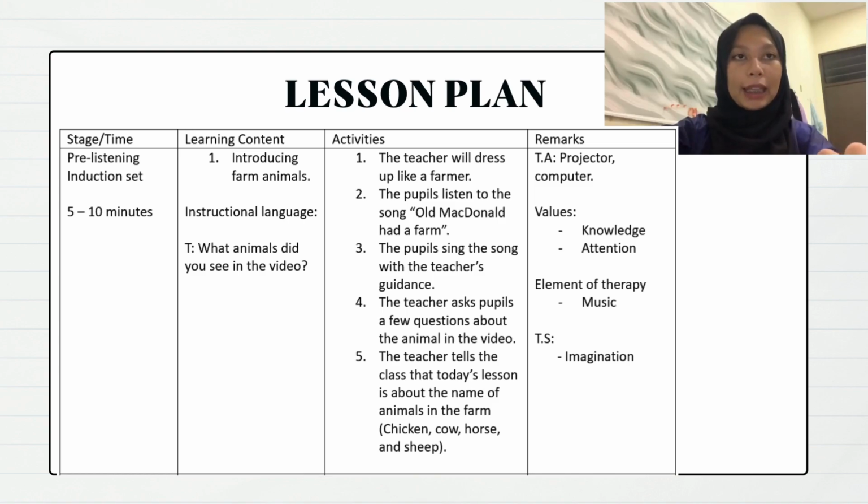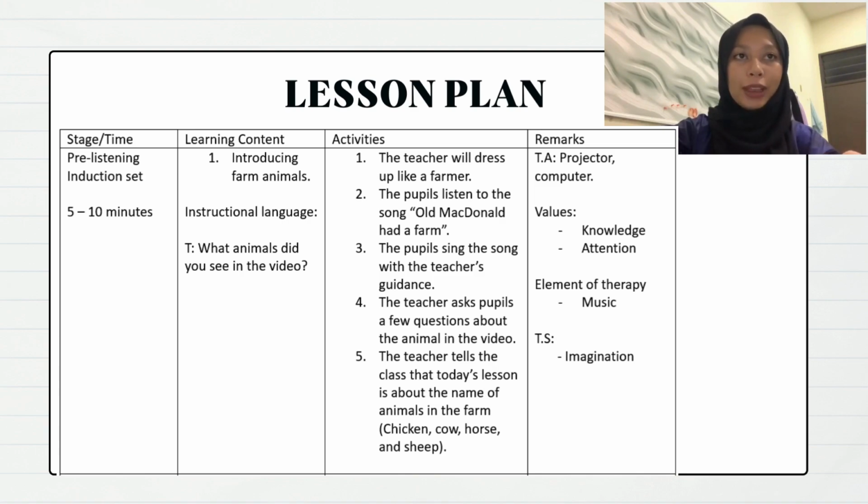So I already chose 4 animals, which are chicken, cow, horse, and sheep. The teaching aids that will be used are a projector and a computer. The projector is used during the singing activity to show the music video clearly so that all pupils can see the video and sing it together.